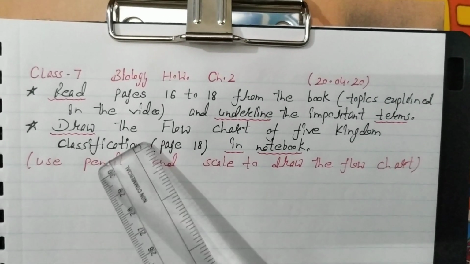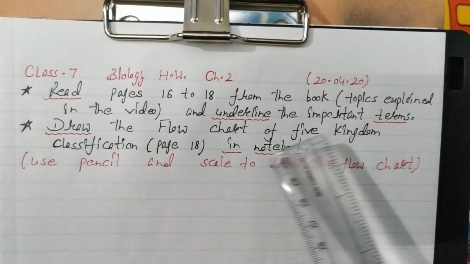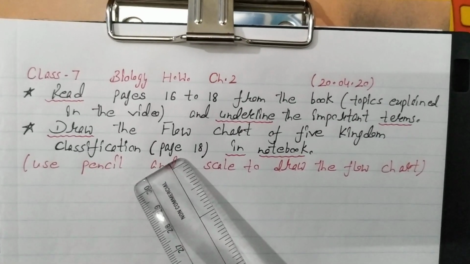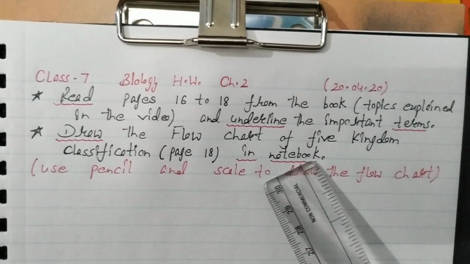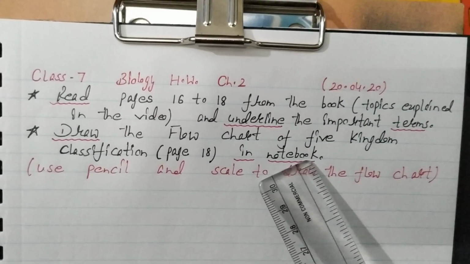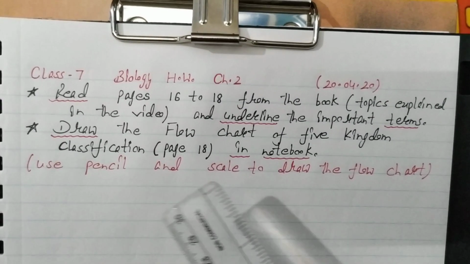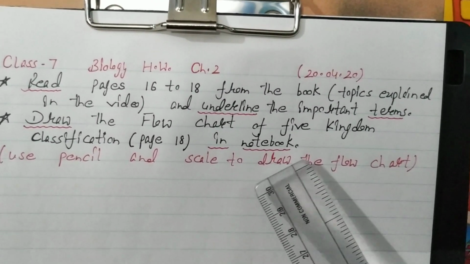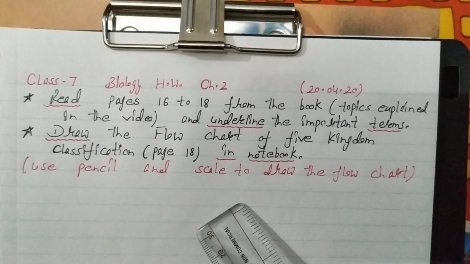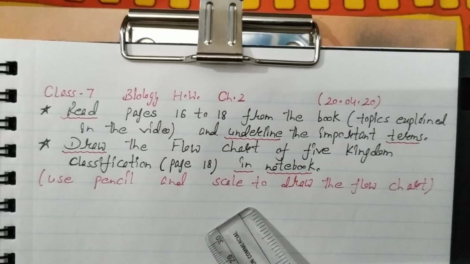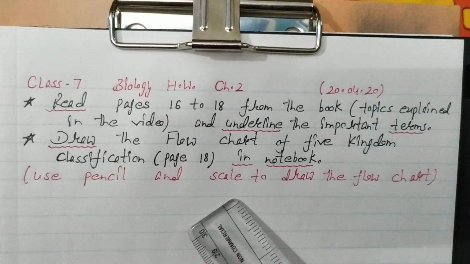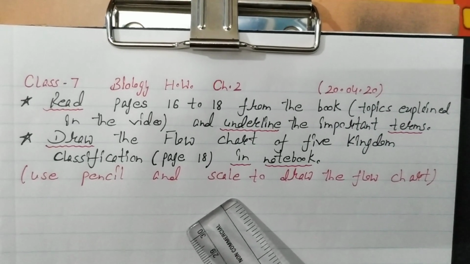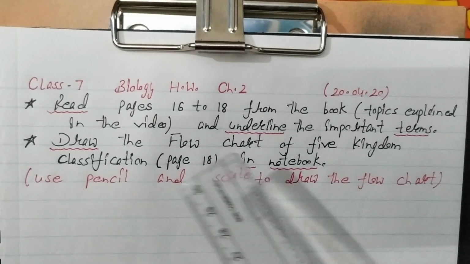Then you will draw the flowchart of 5 kingdom classification, which is given on page number 18, in your notebook as the introductory page. Use pencil and scale to draw this flowchart very neatly. And in the diagrams, if you use color, always prefer light colored pencils.